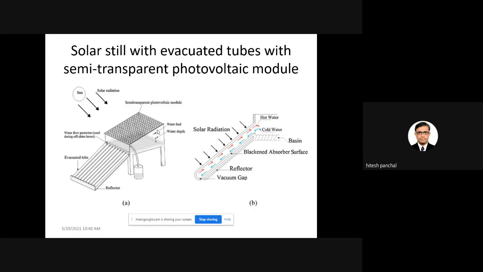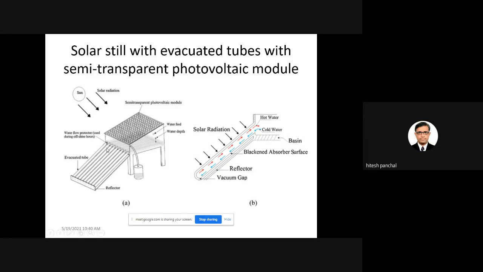This is a simple idea that one research group from Iran has published in a research article. Whenever you are free, you are requested to see this paper, and you can also use the same principle for many other thermal applications, because semi-transparent photovoltaic modules are already available.